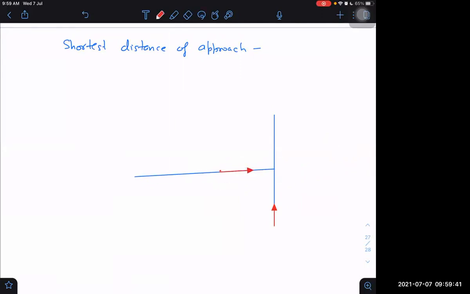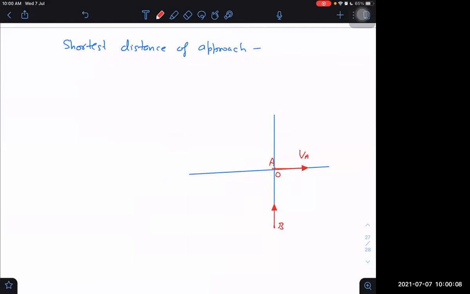One is coming closer, one is going away. Both are coming closer to the origin. What is the minimum distance between these two? How to find out? Let me take this one like this only. One is at origin and one is coming closer to the origin. It is VA and the other is VB.